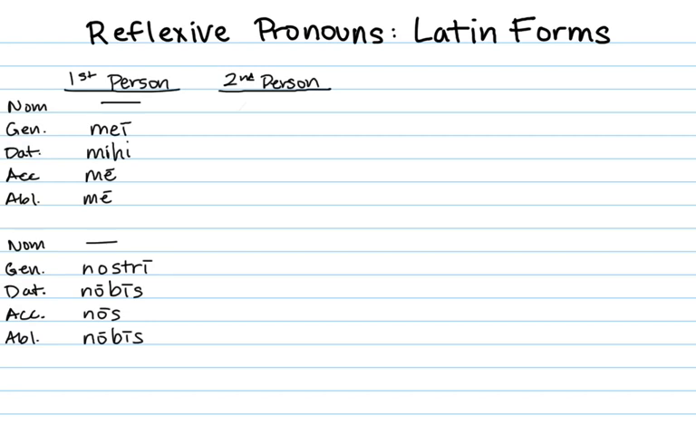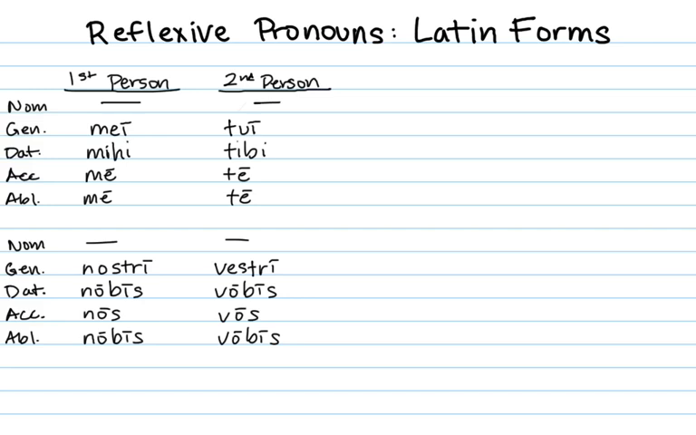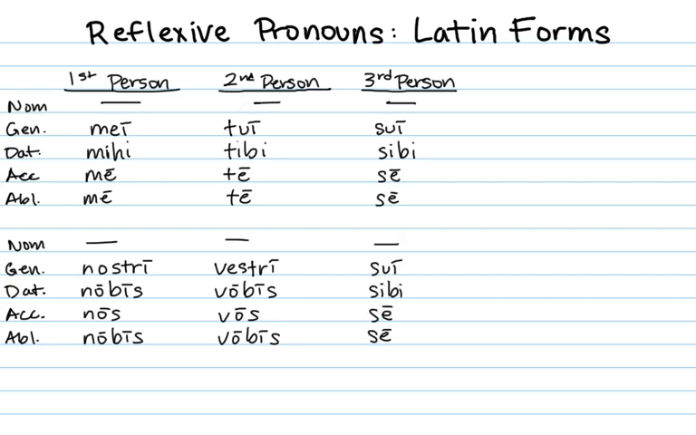In the second person, the forms are the same as the personal pronoun, so no nominative, then tui, tibi, te, te; no nominative, vestri, vobis, vos, vobis. There are new forms for the third person only. It's the same forms for masculine, feminine, and neuter: sui, sibi, se, se, no nominative, and then lucky you, it's also the same forms in the plural: sui, sibi, se, se. So that means only 4 new words to memorize for all genders, both plural and singular.